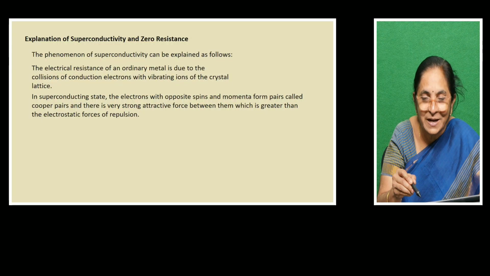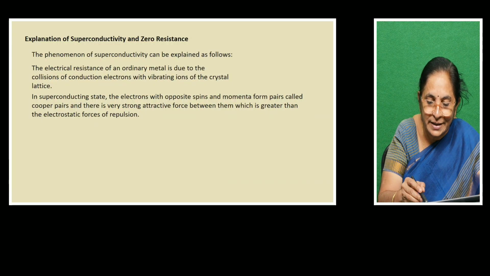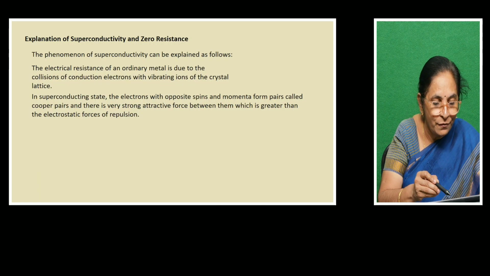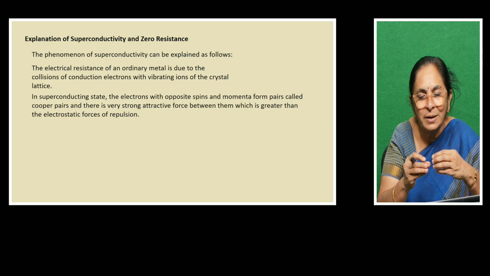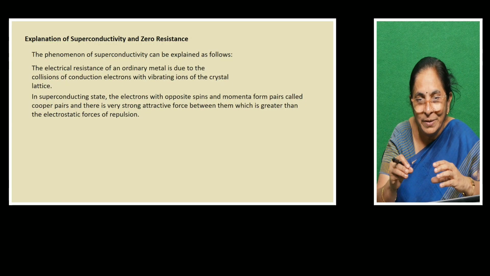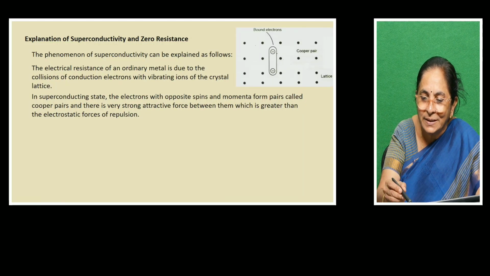So among the free electrons, those electrons that have opposite spins and momenta just couple together, forming a pair called Cooper pairs. They are coupled so strongly that, without touching the ions in the lattice, they will be freely moving.